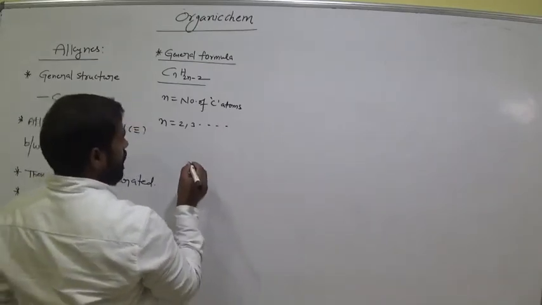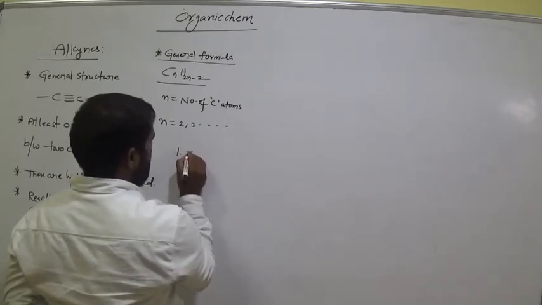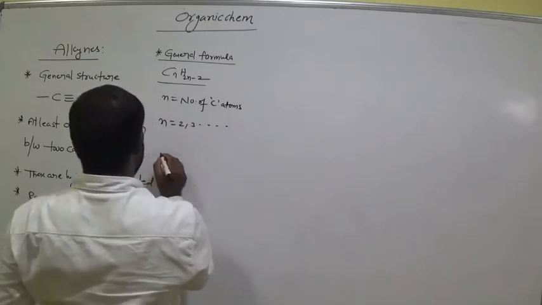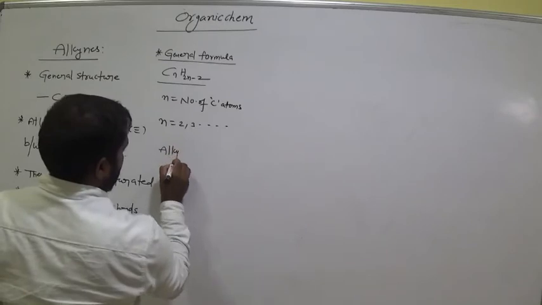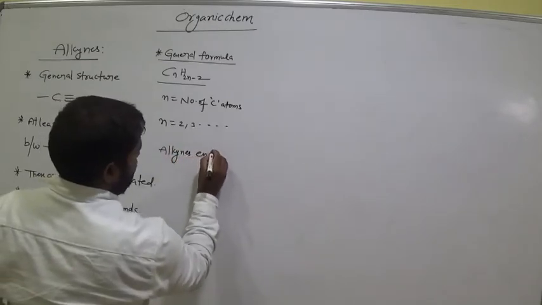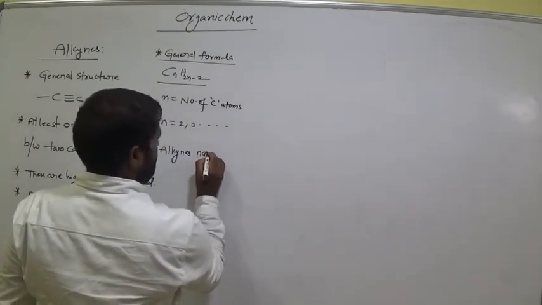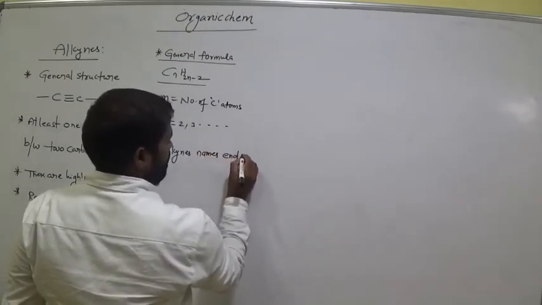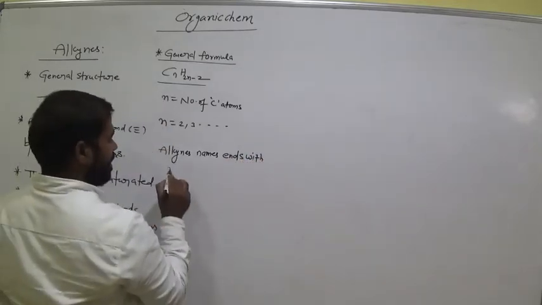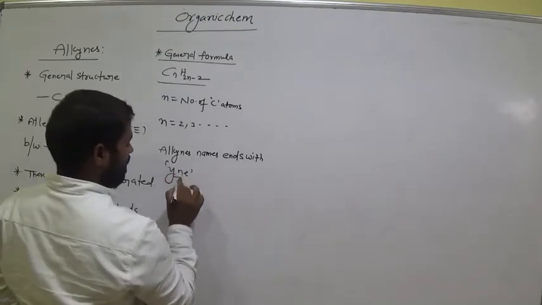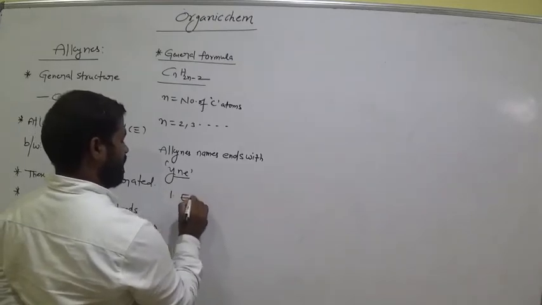Now then go for alkynes. Alkyne names end with ine. Okay, so let's take the first one, ethine.